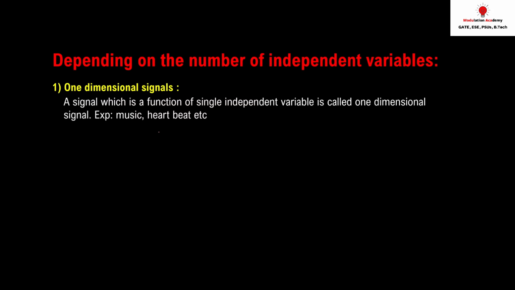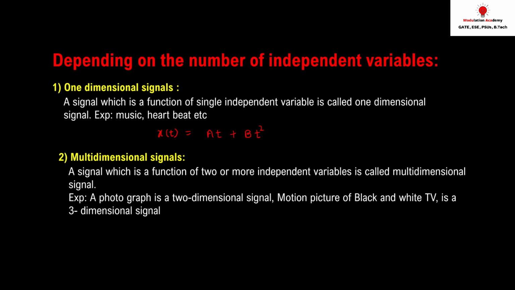Let's see an example. If I say x of t is equal to a t plus b t square, in that signal we can see that x of t only depends on what? Only time t. So that is a one dimensional signal. Now the second one is the multi-dimensional signal. As its name says, the signal depends on multiple variables at a time. Let's see an example, the photograph. The photograph depends on what?